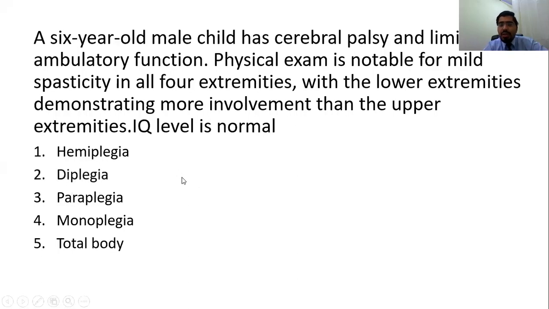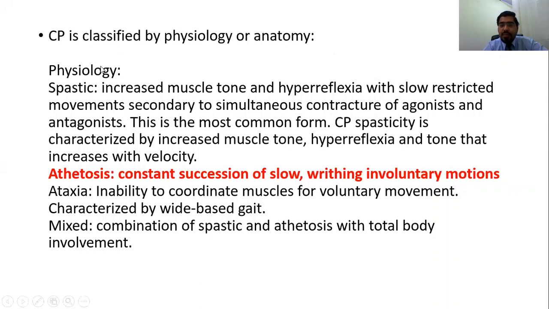The answer was diaplegia, and we classify CP in different ways: by physiology and by anatomy. Physiology, this athetosis, this line was also in a recent attempt of the exam. A scenario was mentioned, and in the end they said the patient is CP, he has constant slow involuntary motions. Which type is this? So the answer was athetosis. People were confused between athetosis and ataxia. So you have to memorize the classifications with one sentence description.